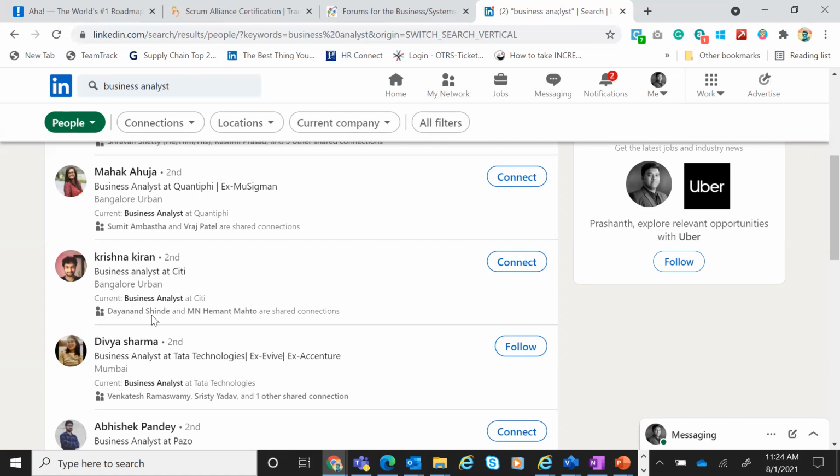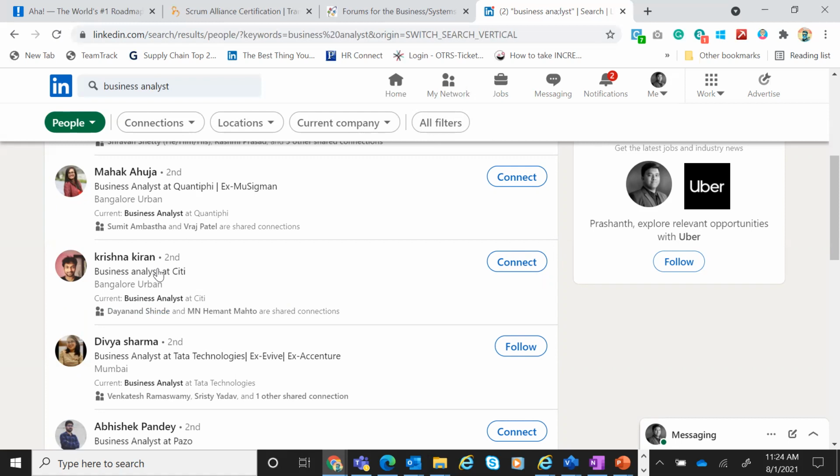Change your profile accordingly. Change whatever you have done as a QA or as a software engineer. Focus it around requirement management. Focus it around stakeholder management. Focus it around solution management. That way you can slowly start positioning yourself as a business analysis professional.